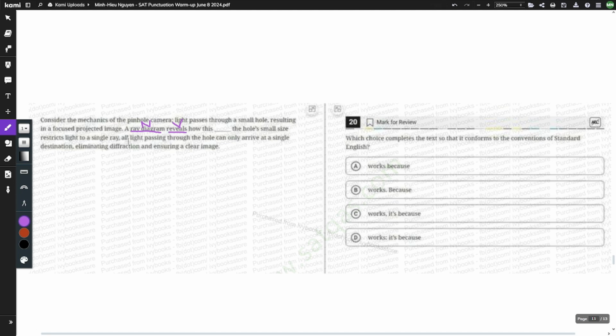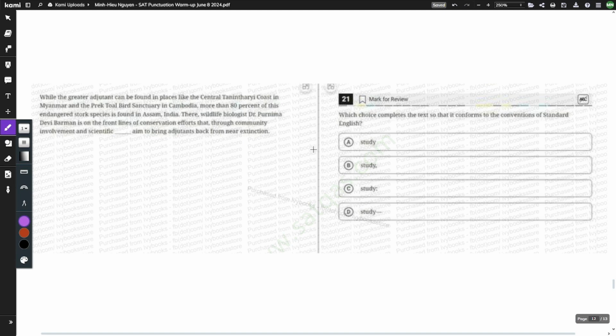So the special thing about this question is that yes, there's two nouns and two verbs, but there's also a comma right here. So this comma means that all of this right here is a dependent clause. And if you remember, dependent clauses start with a no wobis and they end with that comma. So the answer is going to be B, since because isn't a wobis, so that's the only answer choice that actually starts with a no wobis.